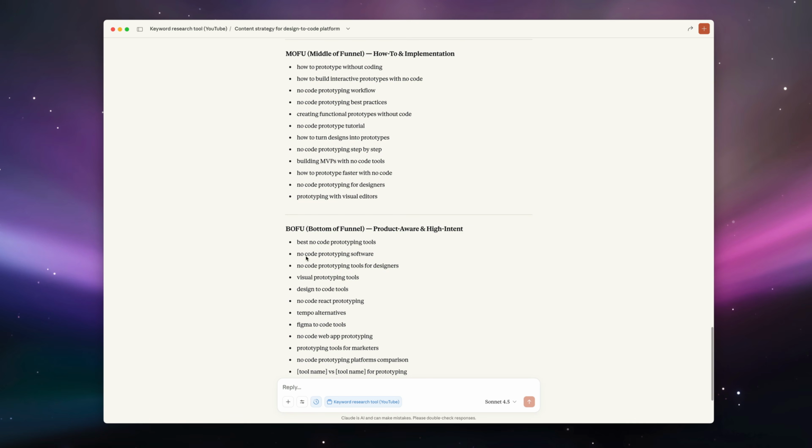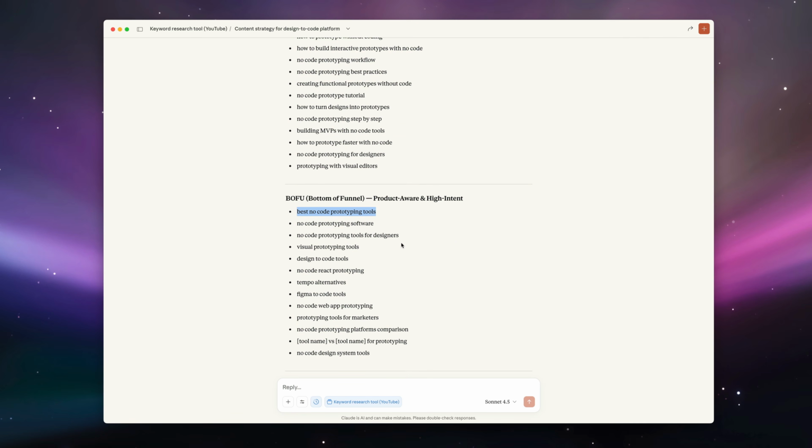So let's start with the bottom of the funnel, because I think that's where everybody should start. Bottom and middle, but we'll start with bottom. In this case, I think best no-code prototyping tools is a really good keyword to potentially go after. But we don't want to just blindly select this and add it to our list of ideas because, again, we don't know if people are actually searching for this.